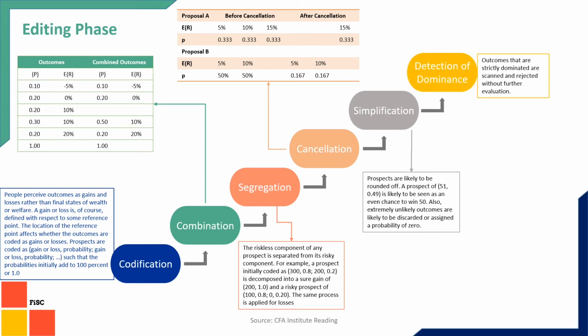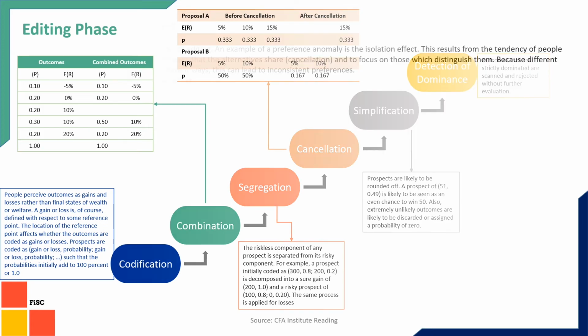If there is any outcome which is completely dominated by others, for example, there are two risk-free options. One is giving 7% return and the other is giving 10% return. You are going to remove that 7% return from your choices because you are obviously getting a better return at the same risk. So that's why the dominated 7% return is removed. That's called detection of dominance.